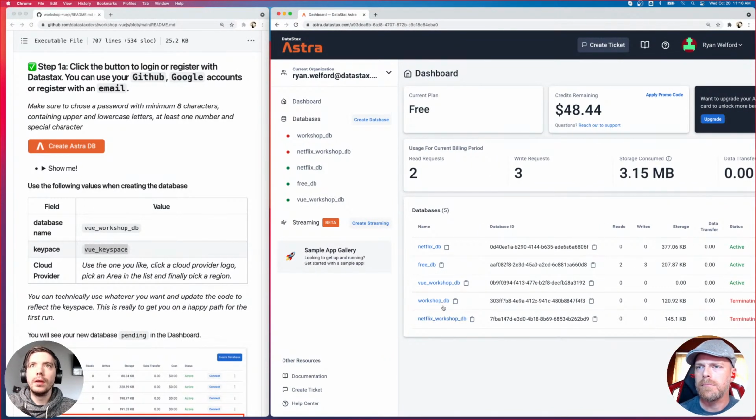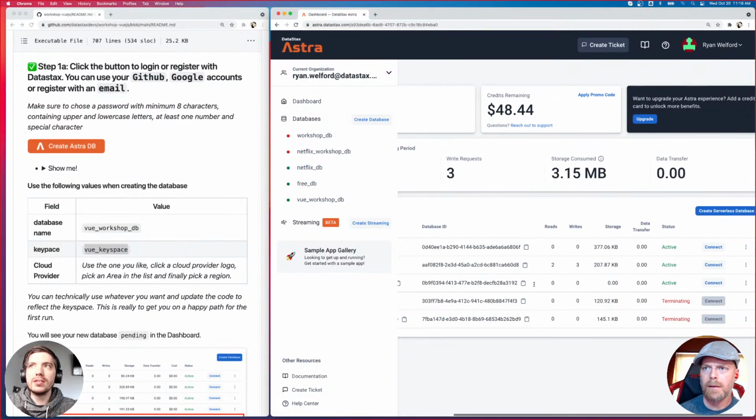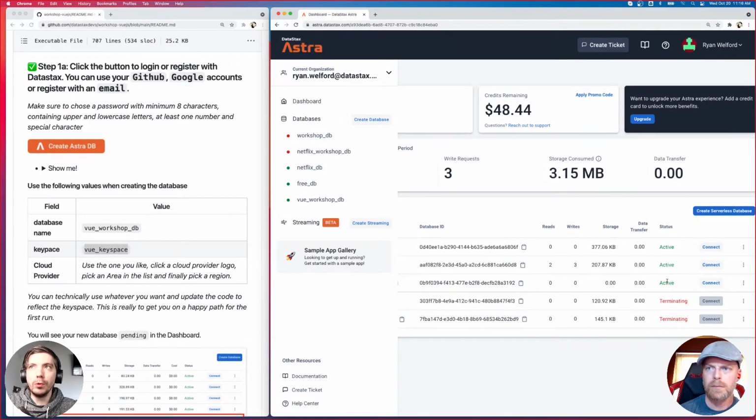Yep, thank you. So when you create your database, you'll see on the right-hand side, status will be pending for a little bit. It should only take a couple minutes before it'll turn to active. As you can see, mine just turned to active.